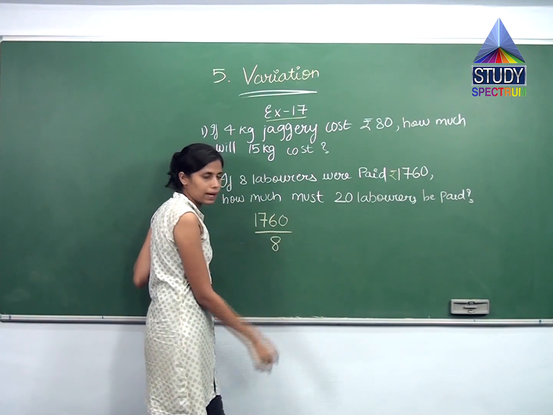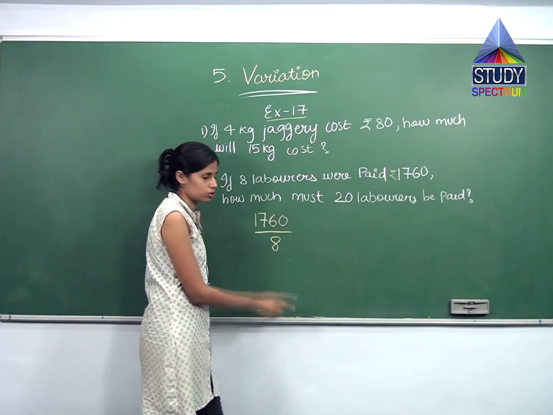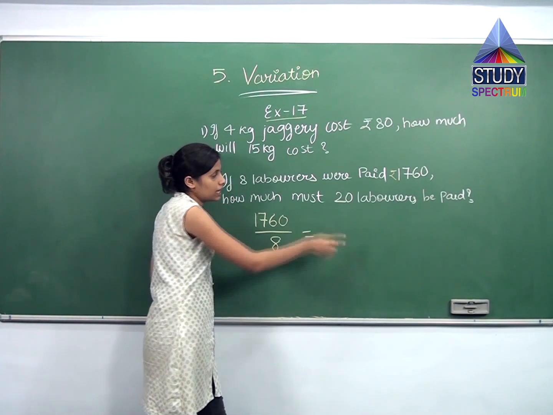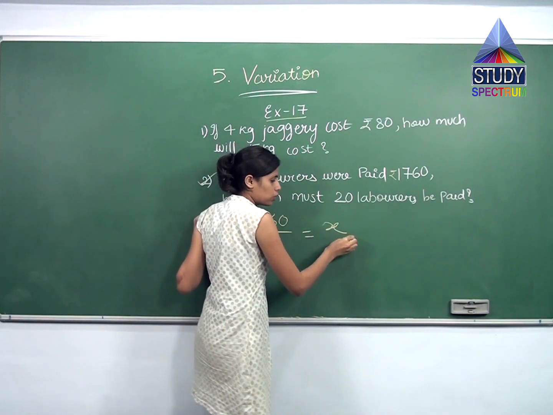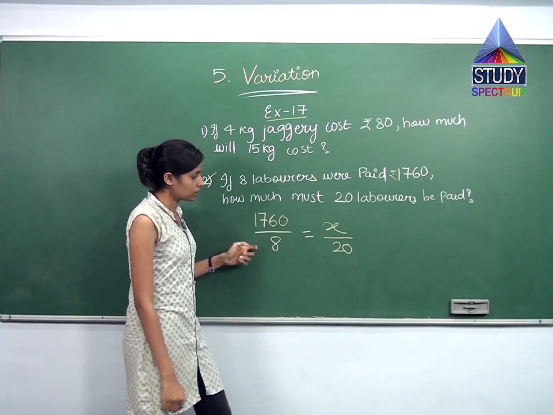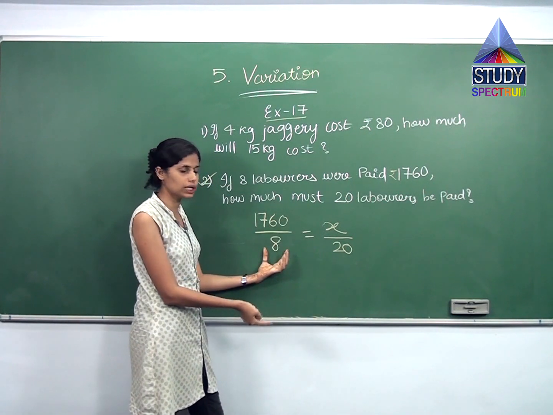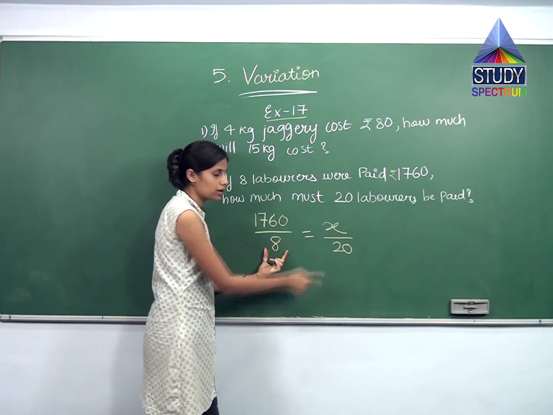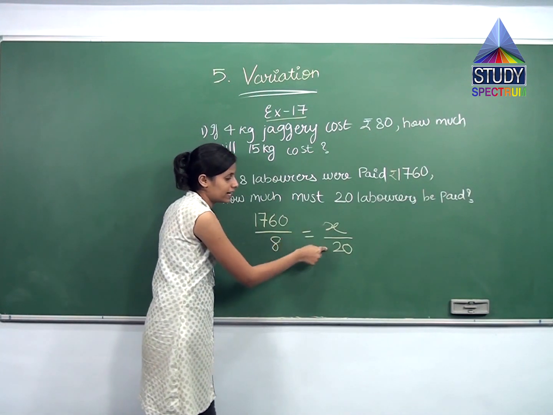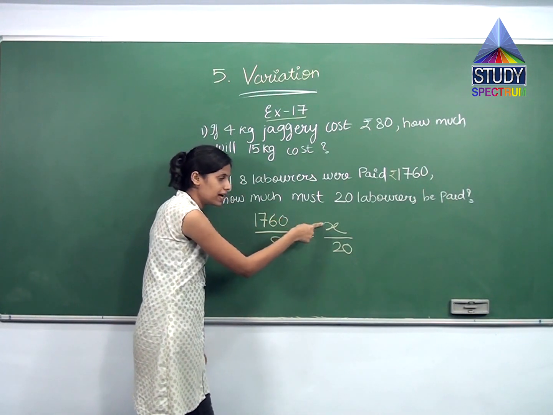Simply what I have done, pay divided by the number of laborers. That is the amount they are paying and the number of laborers that are being paid this amount. So 1760 divided by 8 will be equal to X, that is amount paid to 20 laborers divided by 20. This ratio, remember, here there are 8 laborers. Laborers should be in the denominator only. Over here 8 laborers, so 20 laborers also in the denominator. You cannot write 1760 divided by 8 and 20 divided by X. If you are writing pay in the numerator, the pay should be in the numerator.